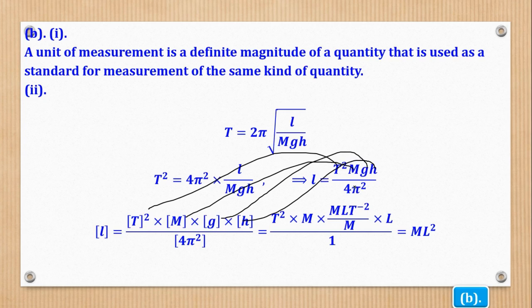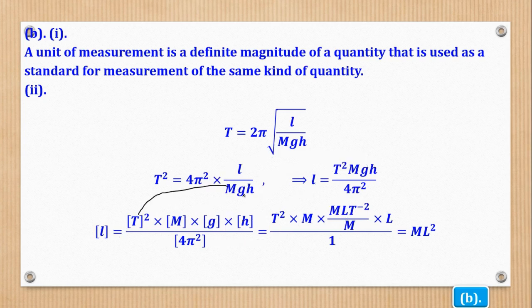M is a constant. So the dimension of t is still t, and there's a square. Capital M, the dimension is M. The dimension of gravitational field strength is force over mass, and h is capital L. Then the whole of this is a constant, that's why you put 1. Now next is to simplify.